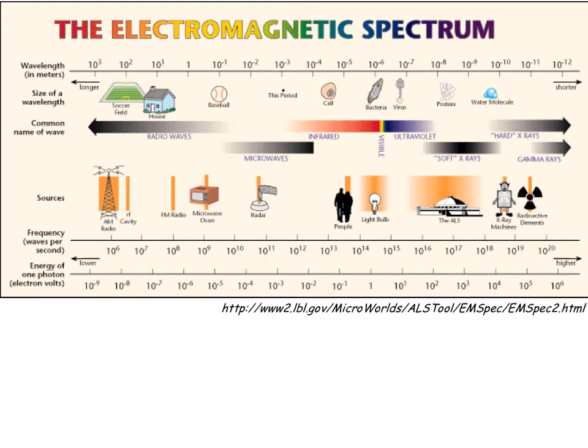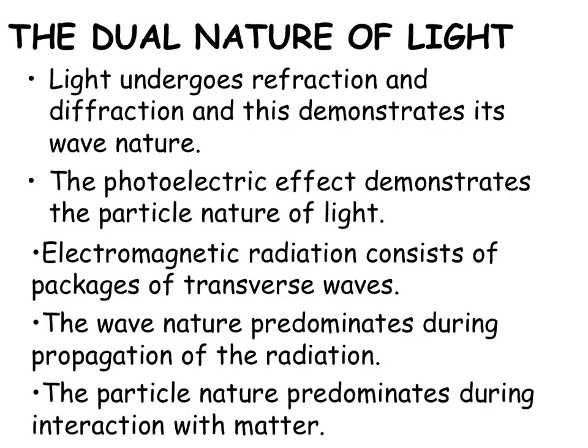As the frequency of electromagnetic waves gets greater, the energy also increases, and the energy is measured in a unit called electron volts or in joules. We'll start off working in joules and then move over to electron volts at some later stage. So light undergoes refraction, we know this. It reflects and it diffracts, and this demonstrates its wave nature.